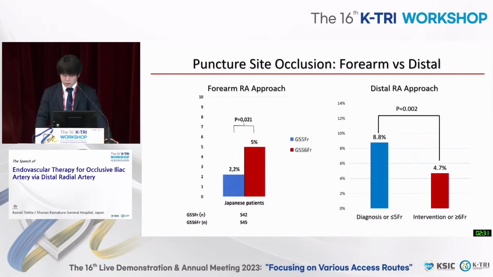This is a key slide. The LAP and BEAT trial revealed large sheath was a risk of RAO. However, the opposite result was achieved in DRA puncture. RAO was less when intervention used a large sheath following DRA approach. The reason was not clear. I consider that the DRA has much collateral circulation, so it is more likely to benefit from antiplatelet therapy and anticoagulation therapy such as heparin.